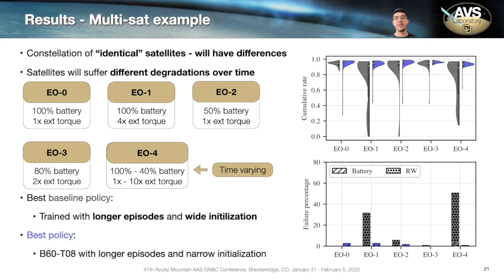The only case where we have fewer failures with the baseline policy is for the first satellite, the EO0, because this satellite represents the nominal environment in which the baseline policy was trained on during the whole training. So it is expected, but when we start to deviate from that, it shows a lot more failures, indicating that we are benefiting from this robust policy.